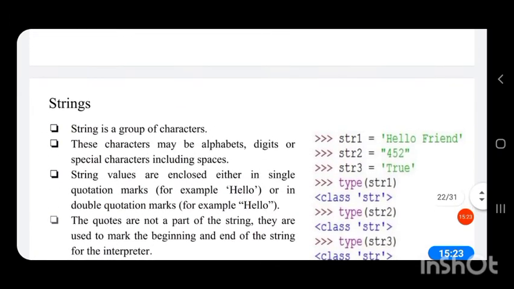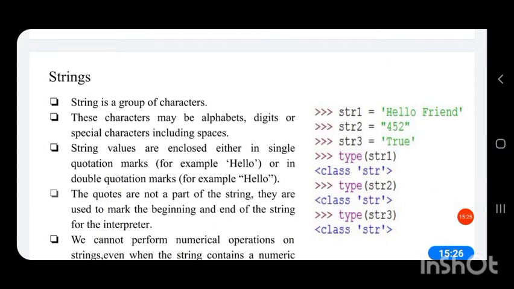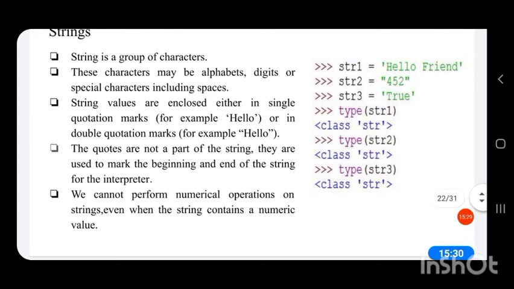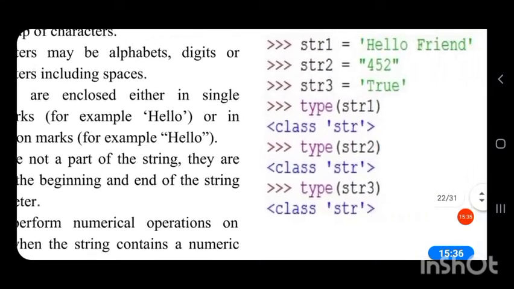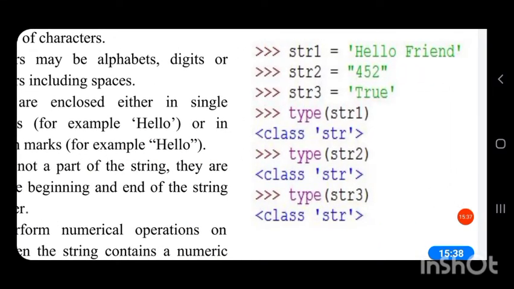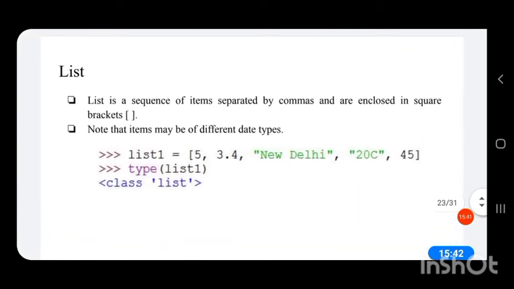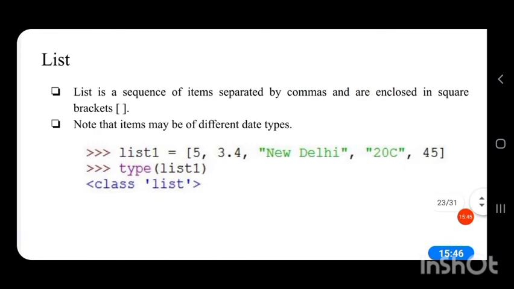If I give str for list1, then also no problem. But when we write type of str(list1), it will return class str, because the data given inside that variable is a list. So in the name, nothing is there. It lies just in the data we have given.